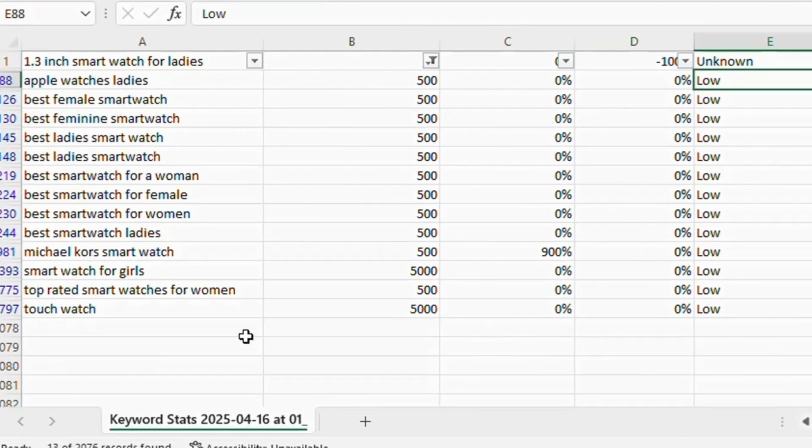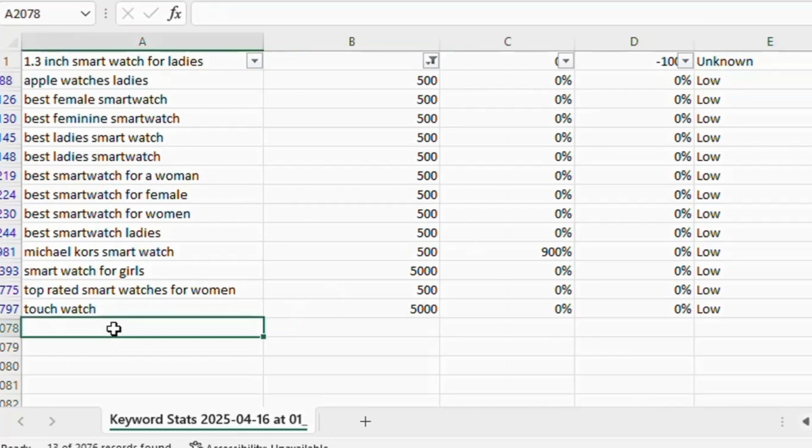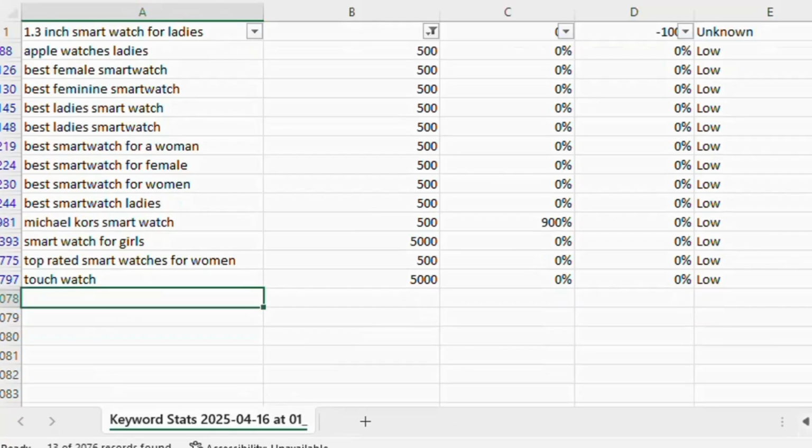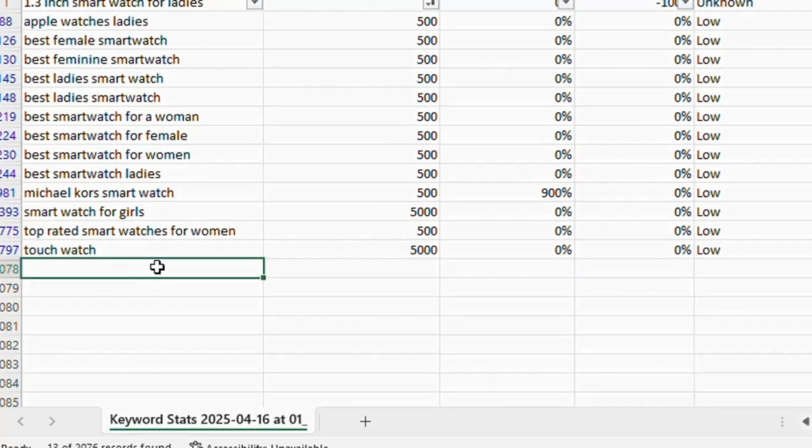Okay, we have some further steps to do. First of all, I will remove all the keywords which are not related to my seed keyword. I will just write some random keywords for the best understanding, for example, keywords which are not related to my seed keyword, like smartwatches, best smartwatches, or smartwatches for women company. All right, I am not running a company. I do not have a store, and I am not a seller. So I will just remove this keyword from my sheet.